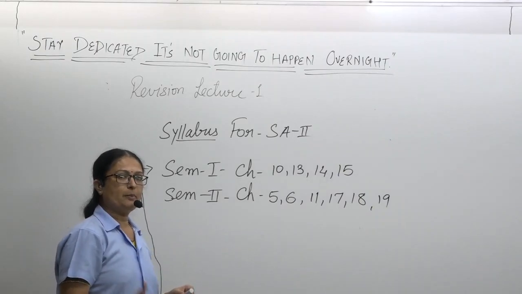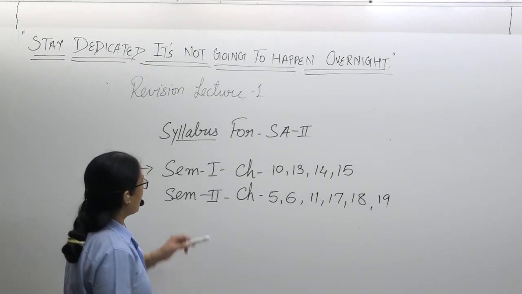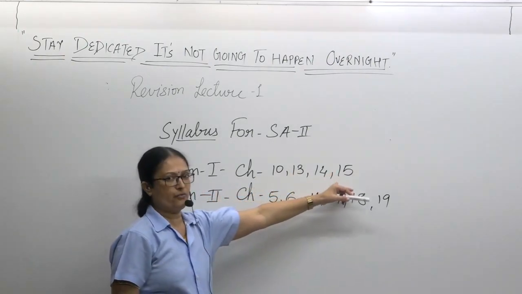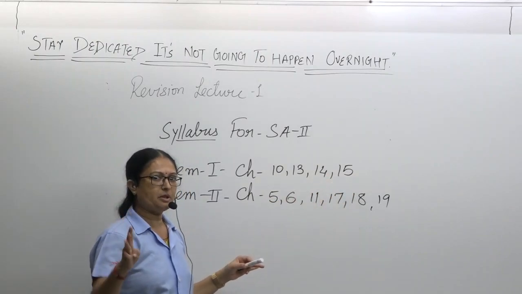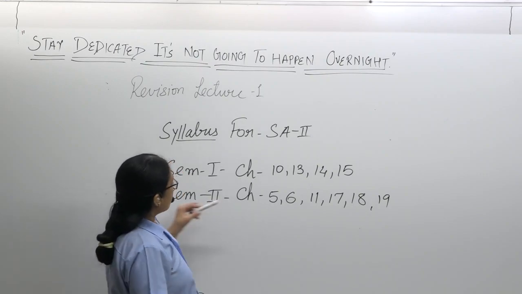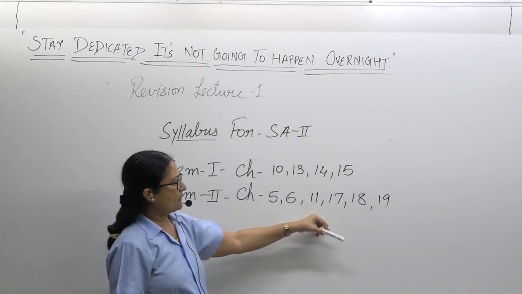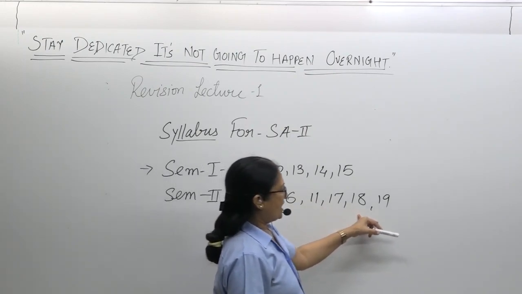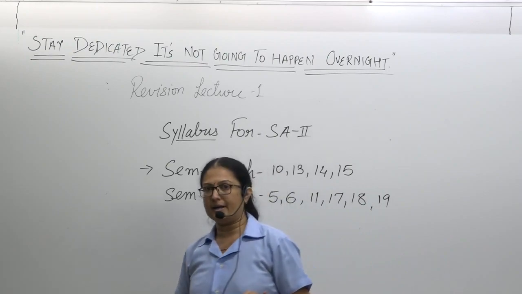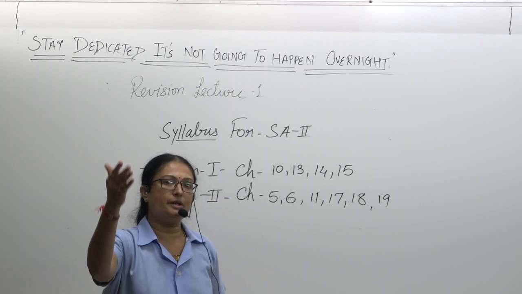Altogether, you have to prepare 10 chapters. From SEM 1, you have to prepare chapter numbers 10, 13, 14, 15. These are the 4 chapters from semester 1. And chapter numbers 5, 6, 11, 17, 18 and 19 from semester 2.